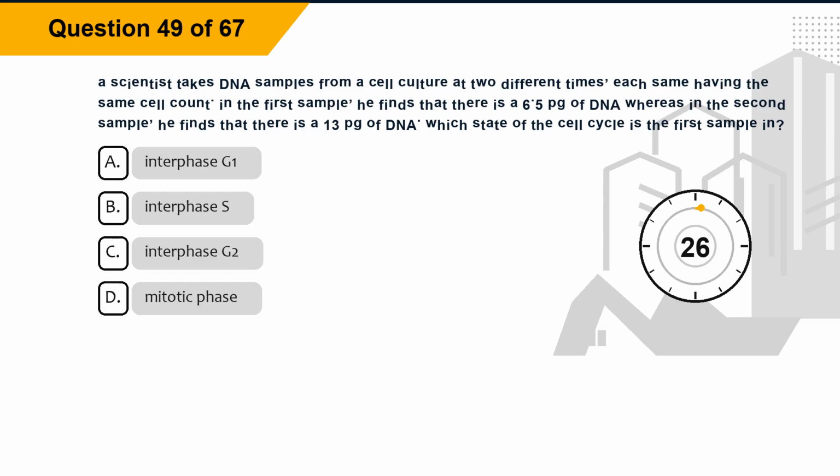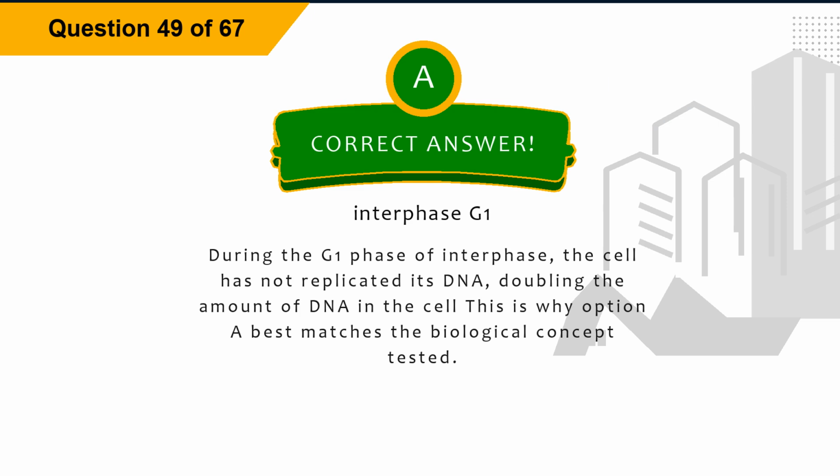Question 49. A scientist takes DNA samples from a cell culture at 2 different times, each having the same cell count. In the first sample, he finds that there is 6.5 pg of DNA, whereas in the second sample, he finds that there is 13 pg of DNA. Which state of the cell cycle is the first sample in? Option A. Interphase G1. Option B. Interphase S. Option C. Interphase G2. Option D. Mitotic phase. The correct answer is option A.